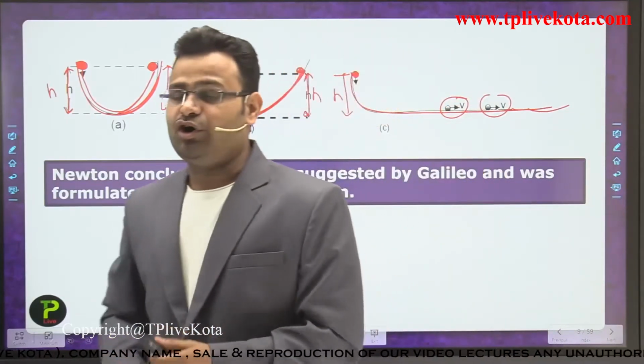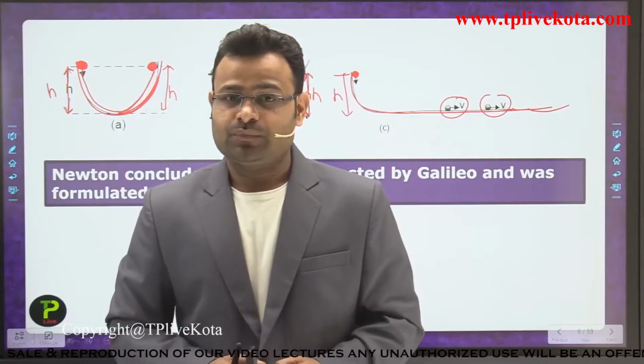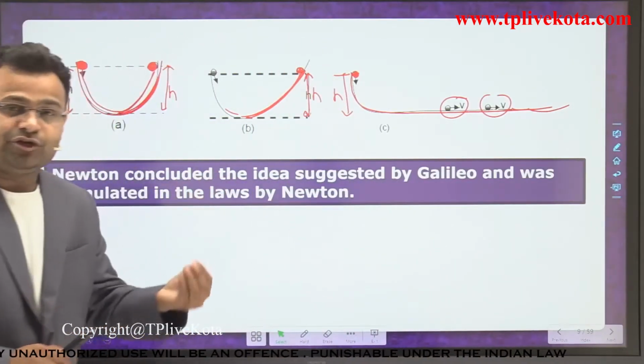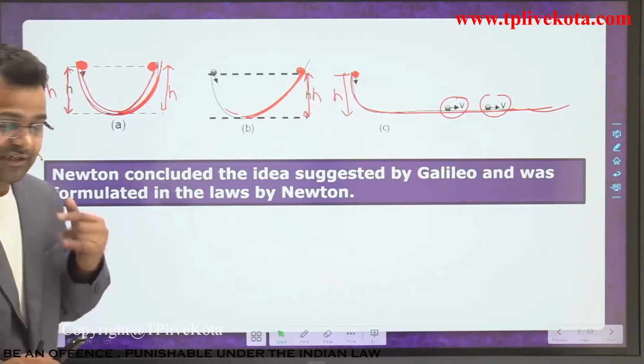On the basis of Galileo's experiment, Newton concluded some results.